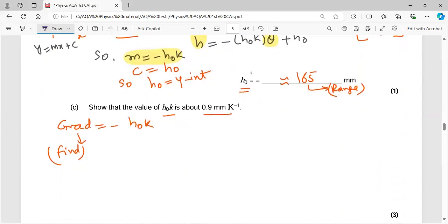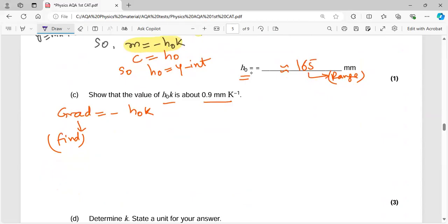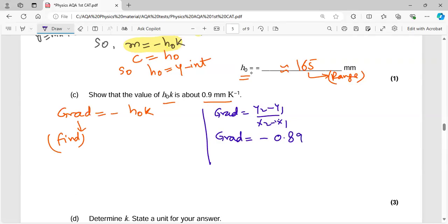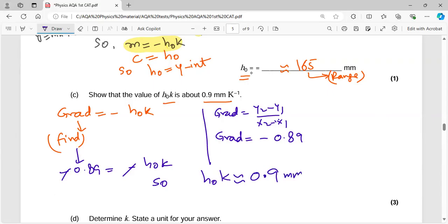The gradient would be (y2 - y1) / (x2 - x1). As I have done the working, the gradient is -0.89. So you just put its value over there: -0.89 = -H naught k. This minus minus goes away. So you will say that H naught k is almost equal to 0.9 millimeter per Kelvin.